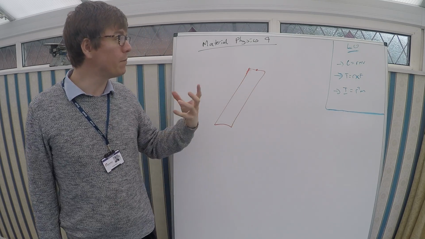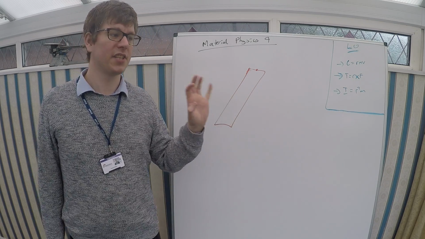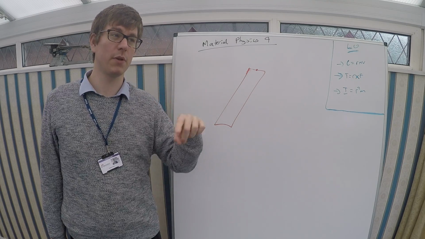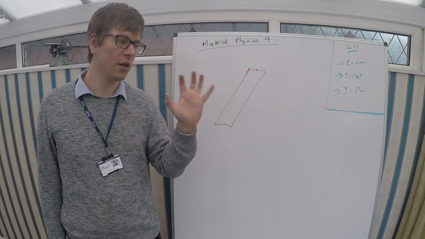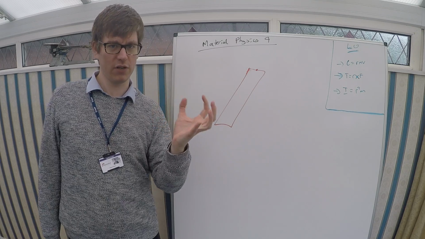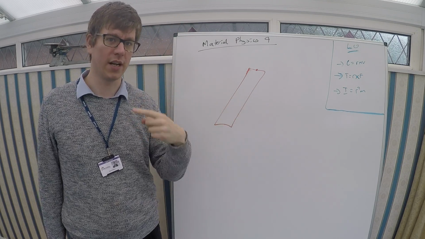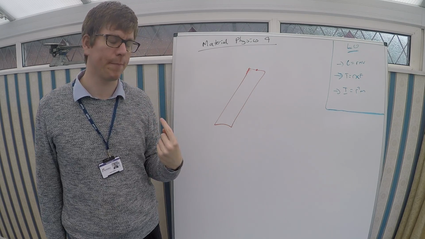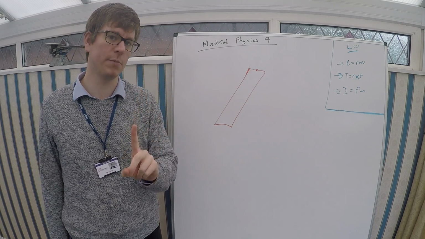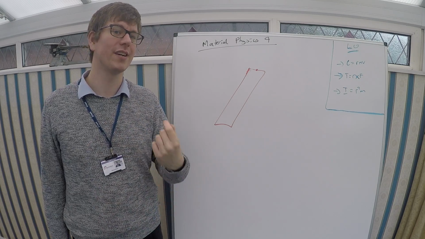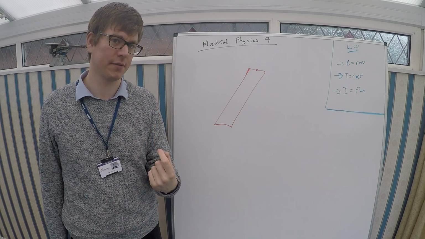Okay? Moment of inertia is if we apply a turning force, something with a higher moment of inertia will turn less. So for a given torque, higher moment of inertia means lower turning, lower spinning. Now what's interesting about moment of inertia is it is not just dependent on mass.